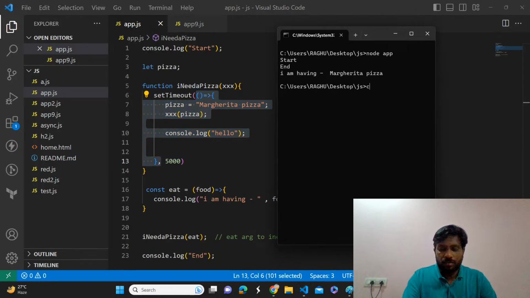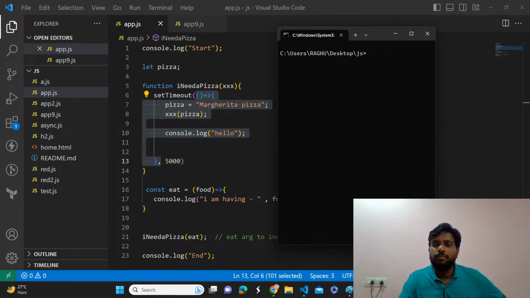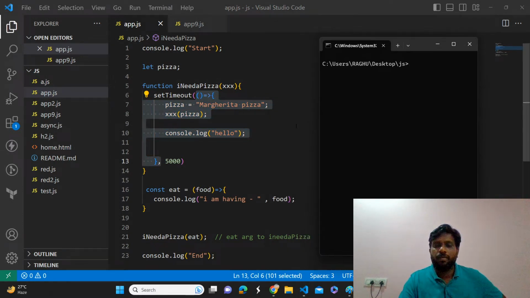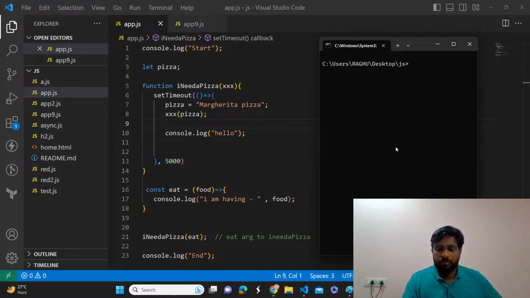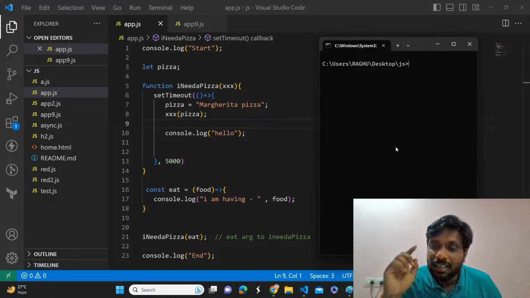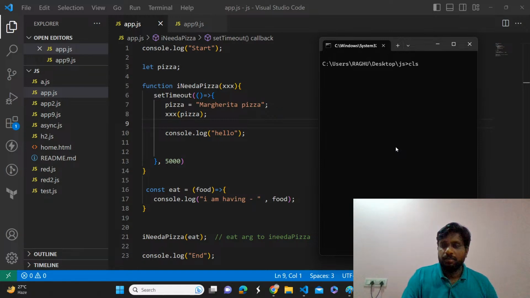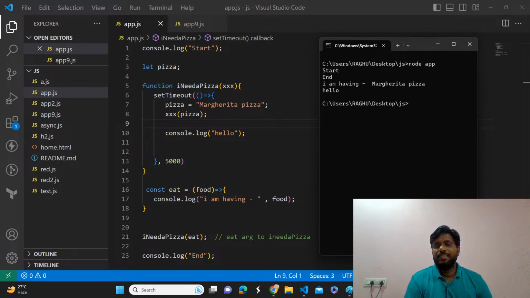Now tell me what will be the output. Start, end, and then after 5 seconds it will print I'm having Margherita pizza, then hello. That is very important. Yes or no? Understood or not? Okay, understood.